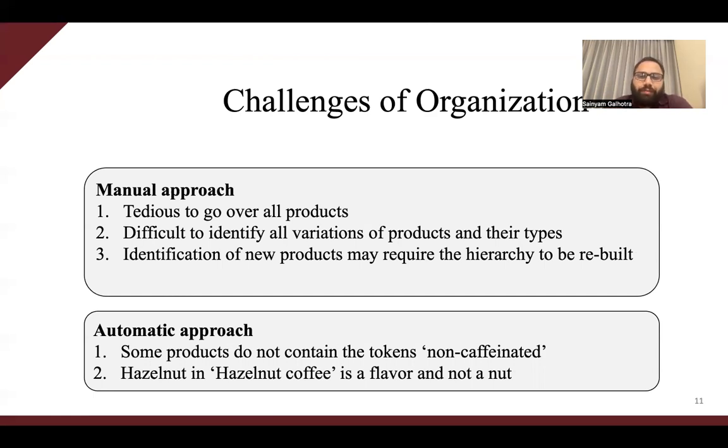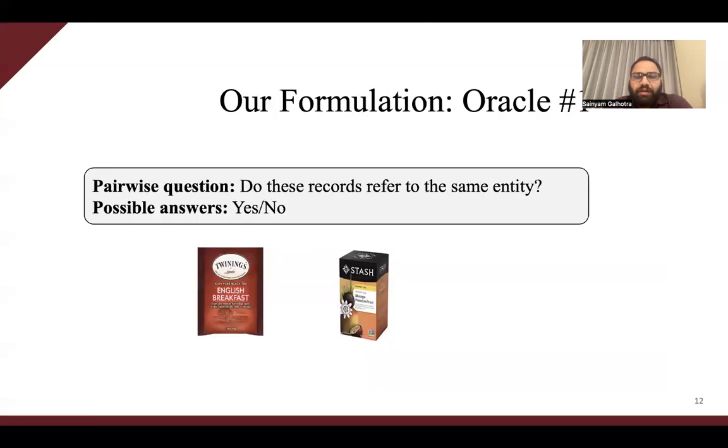Now, if solving the end-to-end problem is very difficult, how can we proceed? In this work, we consider an oracle to help us with the construction. An oracle does not solve the complete problem end-to-end, but just looks at a small sample of 2 or 3 products and answers simple questions. Specifically, we consider 2 different types of oracle in this work. First is a pairwise comparison oracle, which answers a simple yes-no question to check if the 2 records refer to the same entity or not.